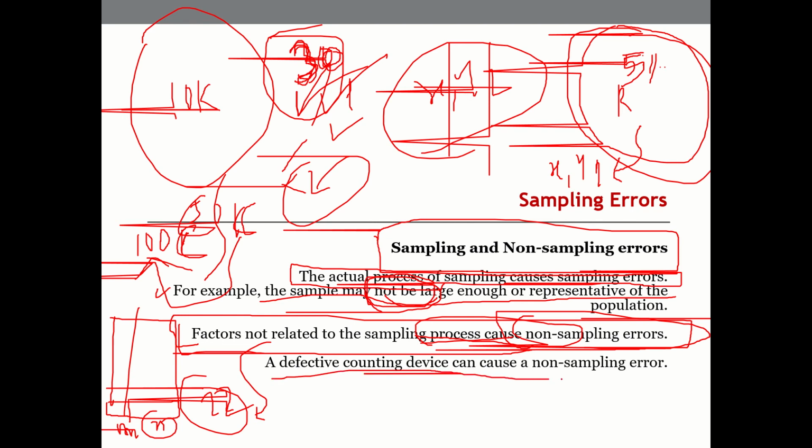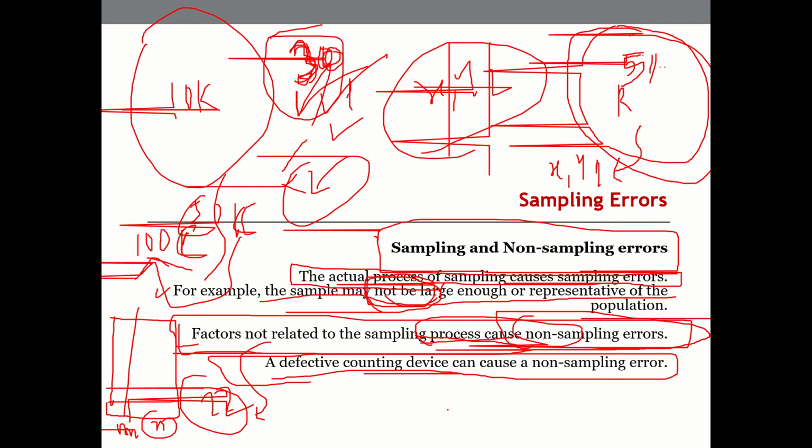A defective counting device can also be an error. For example, if you are measuring temperature, we have devices for measuring wind speed, or for measuring hot or cold surfaces, we have a thermal imager, all that.